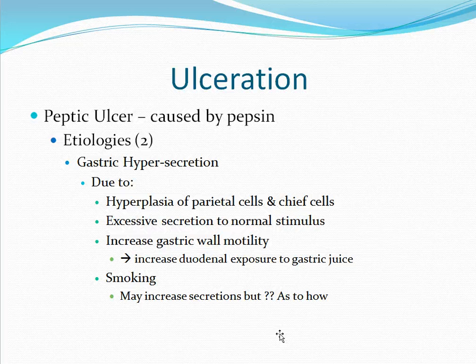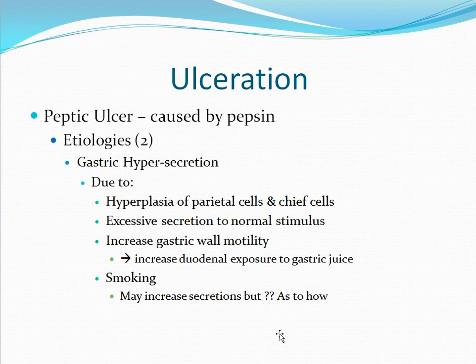The first is gastric hypersecretion. This is the overproduction of acids. This may be due to hyperplasia of the parietal cells or the chief cells. The parietal cells are the ones that produce the acid, and the chief cells are the ones that produce the pepsin. Gastric hypersecretion may also be due to an excessive production of acids due to a normal stimulus. The stimulus is normal, but the cells are hyperacting or overreacting to that stimulus.